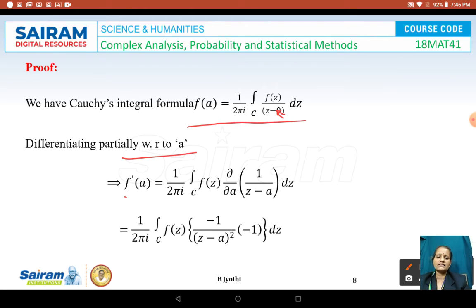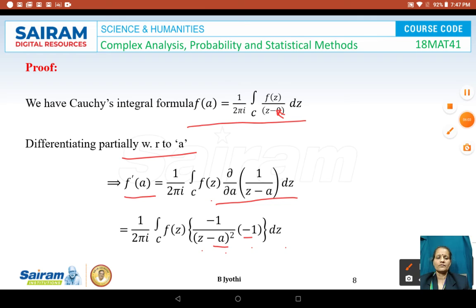Then f dash of a is equal to 1 upon 2 pi i integral along C of f of z into dou by dou a of 1 upon z minus a dz. When we differentiate this with respect to a, we get minus 1 divided by z minus a whole square, into minus 1, since differentiating the minus a gives minus 1.